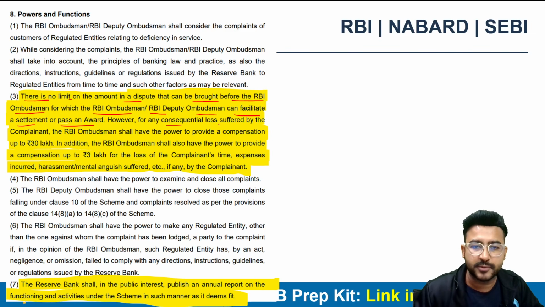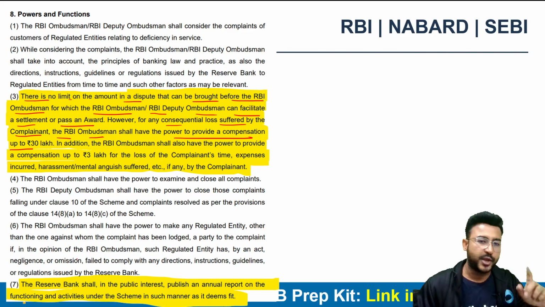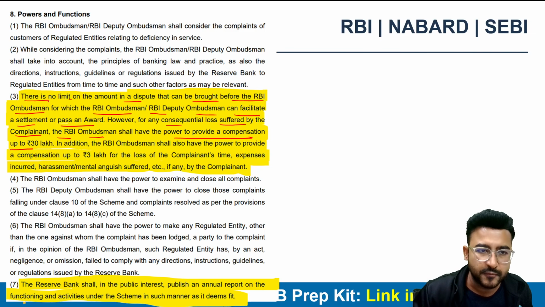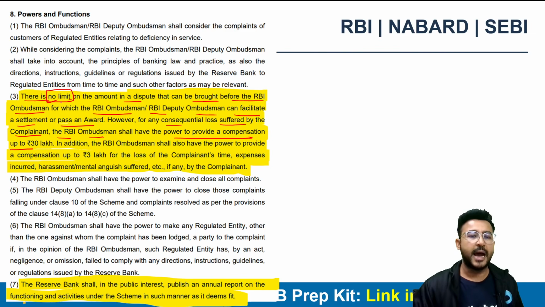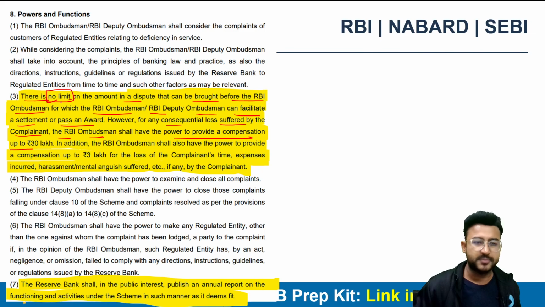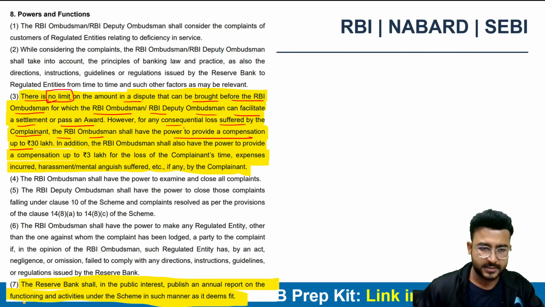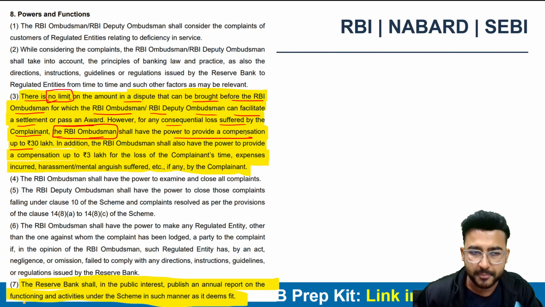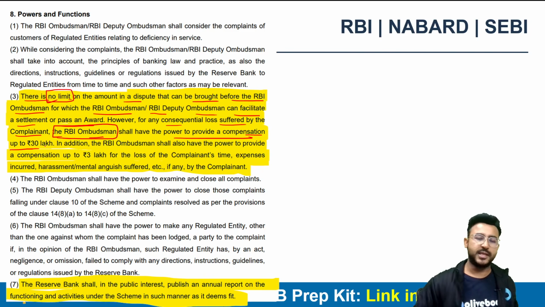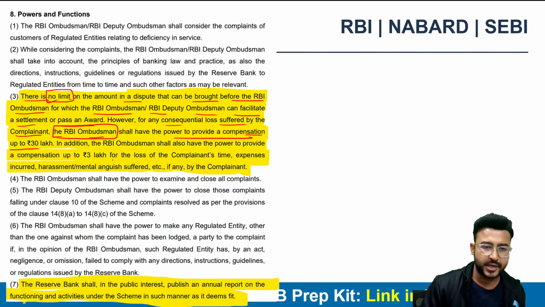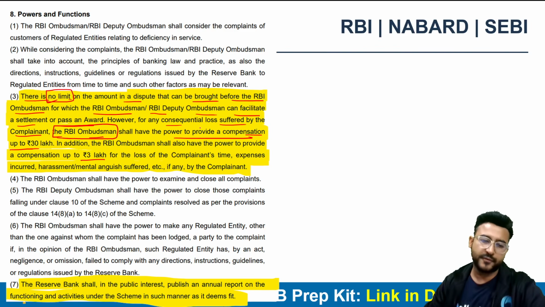However, for any kind of consequential losses suffered by the complainant, the RBI Ombudsman shall have the power to provide a compensation up to 30 lakh rupees. Point to be noted: there is no such limit for raising the dispute, whether at the RBI Ombudsman or with the RBI Deputy Ombudsman, but for any kind of loss that you have actually suffered, the RBI Ombudsman only has the power to give you compensation up to 30 lakh rupees. This is a point that you should know. In addition to that, we have already discussed that 3 lakh rupees can again be offered in case of any kind of harassment suffered by the person who has raised such a complaint.